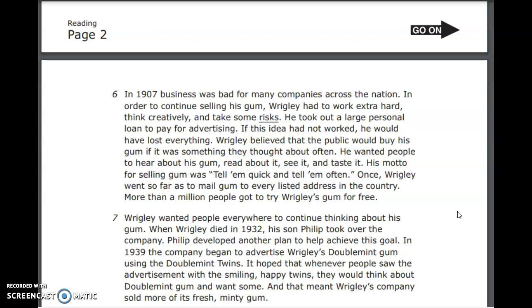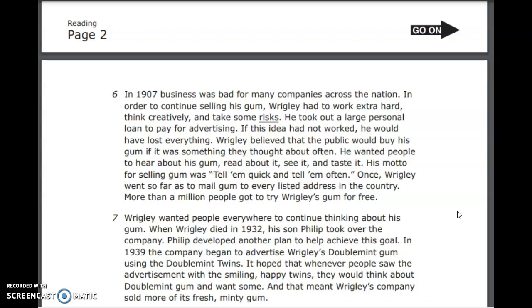Wrigley believed that the public would buy his gum if it was something they thought about often. He wanted people to hear about his gum, read about it, see it, and taste it. His motto for selling gum was, "Tell 'em quick and tell 'em often." Once Wrigley went so far as to mail his gum to every listed address in the country. More than 1 million people got to try Wrigley's gum for free. Wrigley wanted people everywhere to continue thinking about his gum.